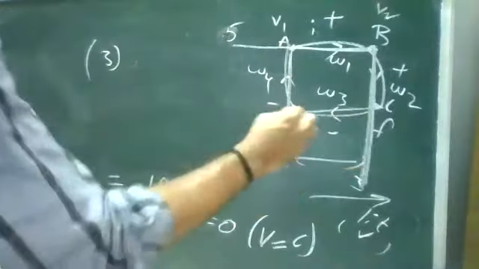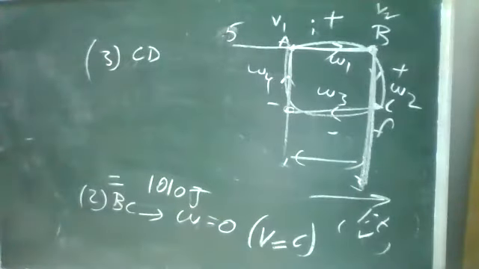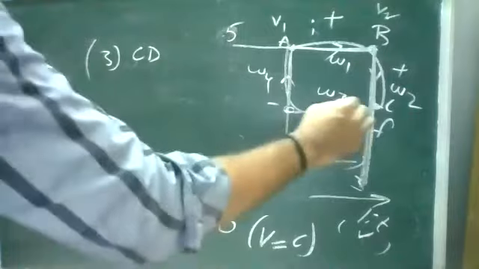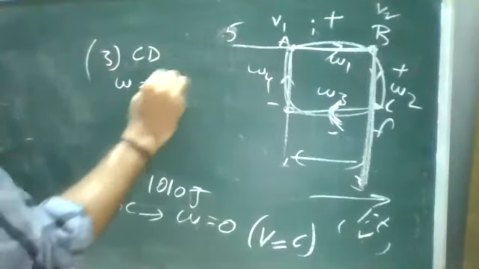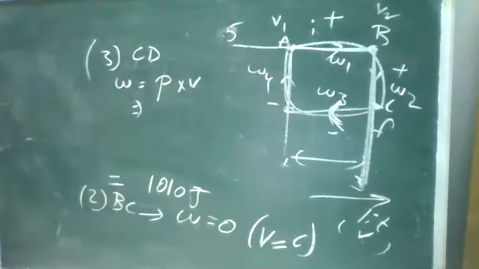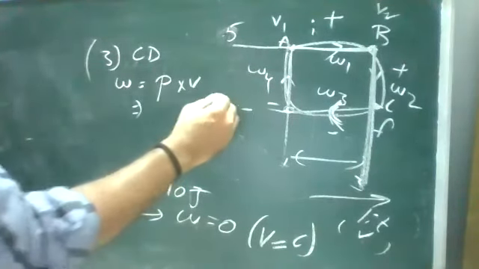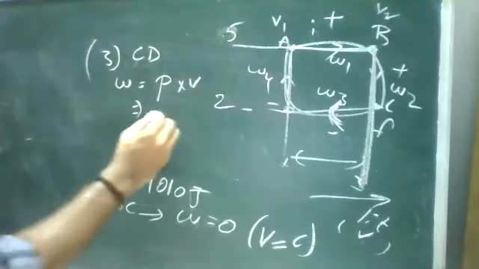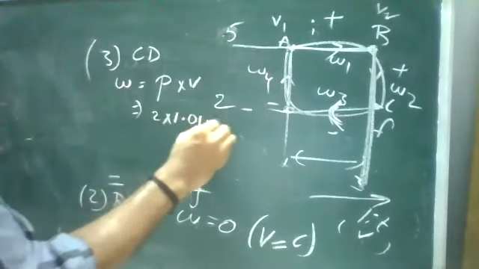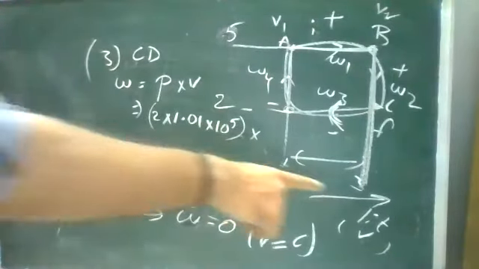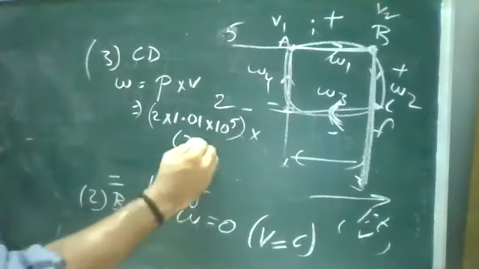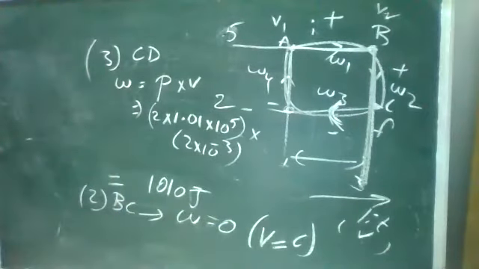So again, C to D. For the process of C to D, it was returning back to its initial condition. I told you the anti-clockwise direction. Again, I have to find the work function. Work function is pressure into volume. The pressure here is 2, so it is 2 into 1.01 into 10 power 5 Pascal into volume. Again, the change in volume is 3 minus 1, which is 2 into 10 power minus 3. Okay, this is your volume.